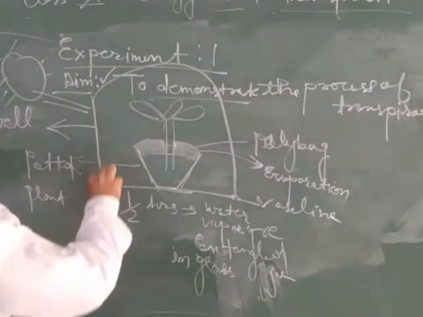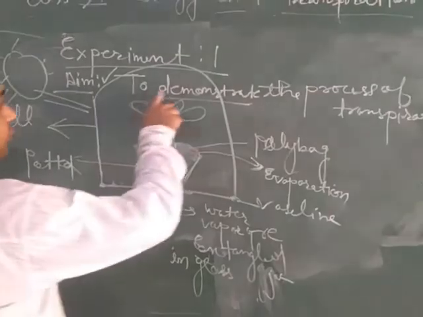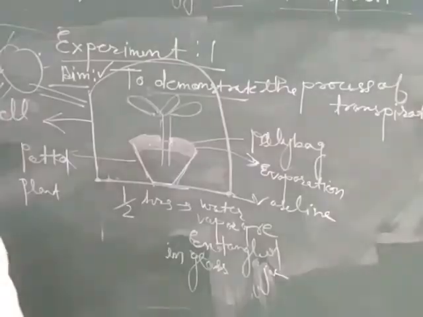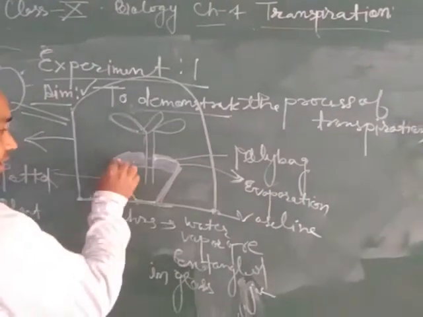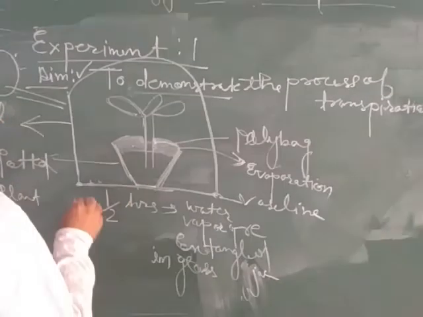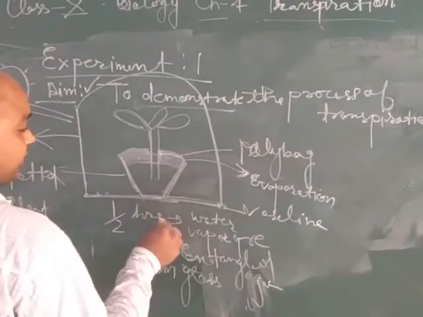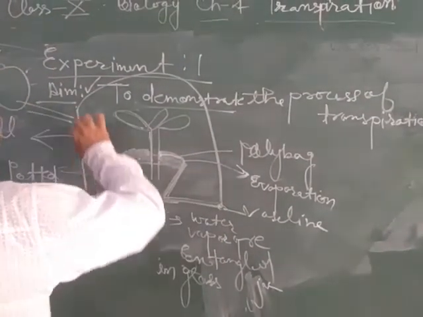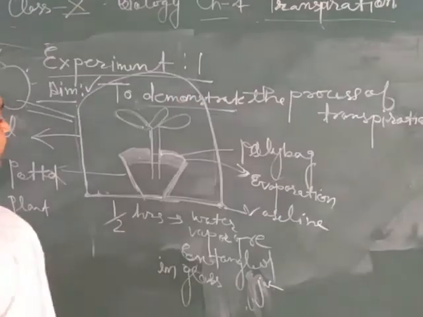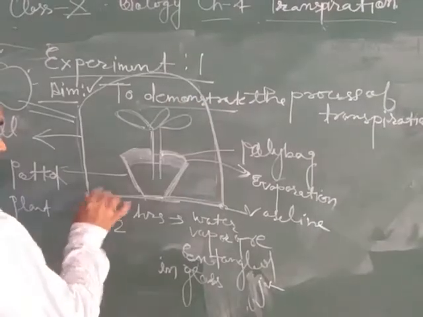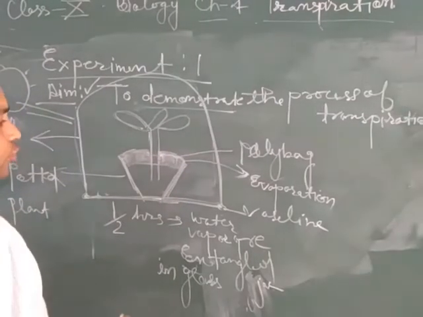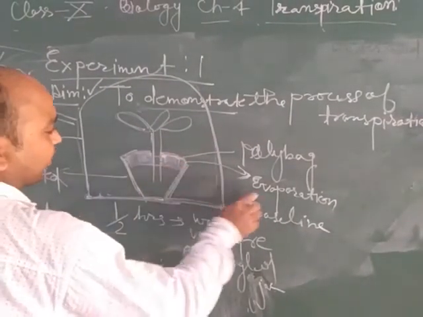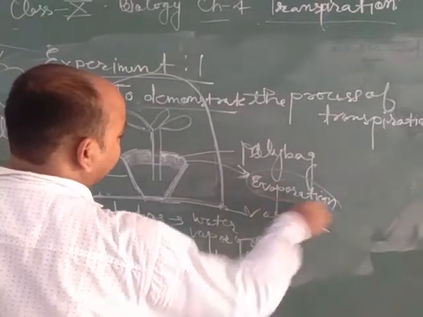Again we want to discuss this experiment. The aim of this experiment is to demonstrate the process of transpiration. First, for carrying out this experiment, we have to take a potted plant, keep it on a surface, and cover it with a bell jar. This is the bell jar, a glass covering. Cover the soil of the potted plant with a poly bag, so that loss of water does not take place through evaporation.